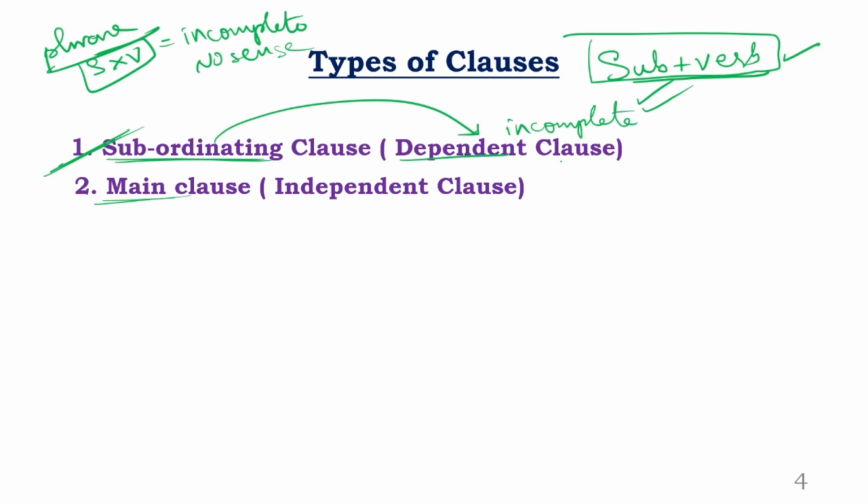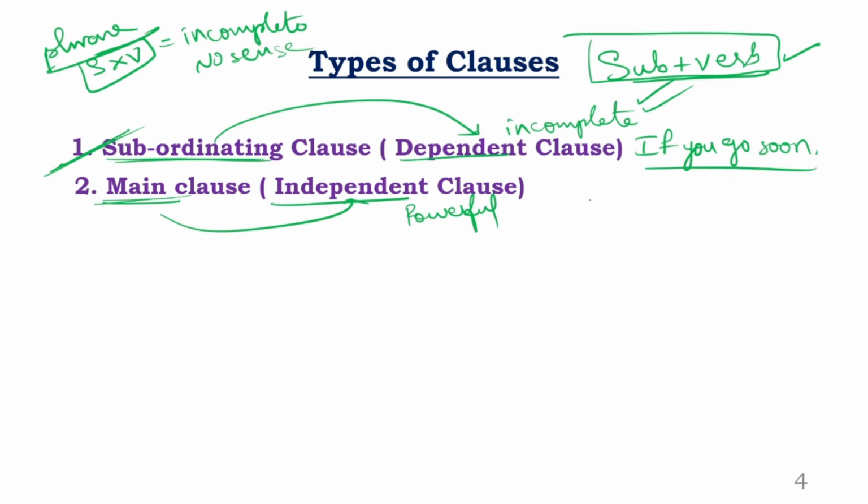See, when we study for the exams and all, we depend on our parents. We're not powerful. And main clause is called independent clause. Independent is nothing but it's so powerful. It need not depend on any other thing. It has an individual meaning. Okay. So let me put out two sentences here. Look at this part. What is this sentence here?